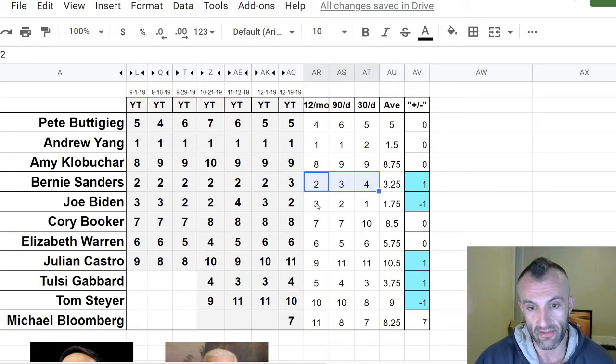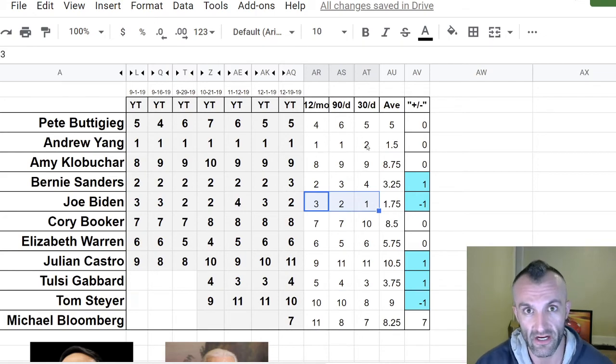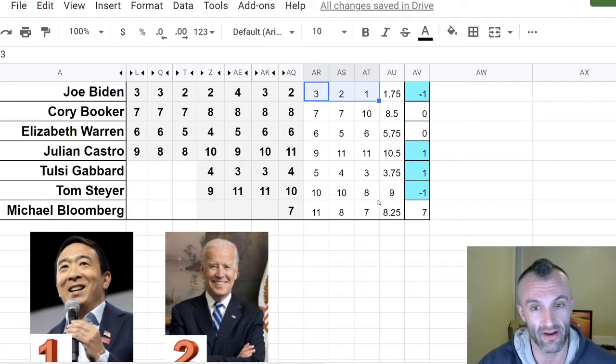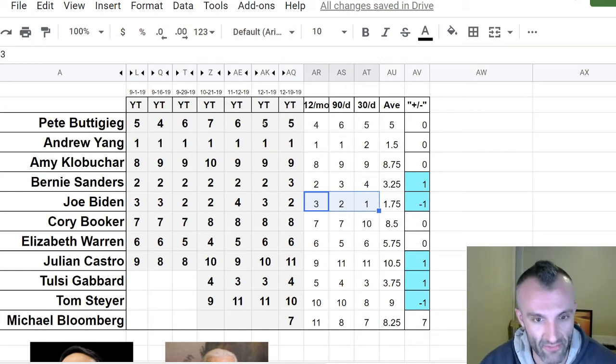Interesting to see where the inverse of that is Mr. Joe Biden, and he has been increasing. He actually displaced Andrew Yang at first over the last 30 days. We'll see if it has the sticking power for him or if it's going to be momentary and then it's going to drift off. Cory Booker's lost ground. Elizabeth Warren lost. She's basically just been sitting there at the 5th to 6th spot. Tulsi Gabbard moved up. She went from 5th to 4th to 3rd. Interesting. Very interesting.